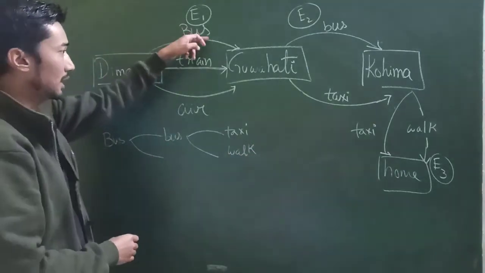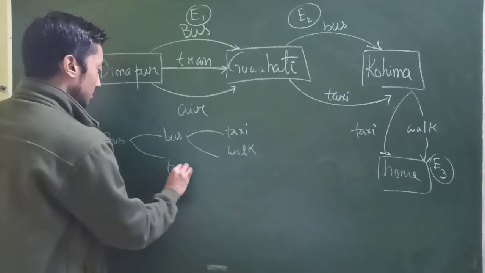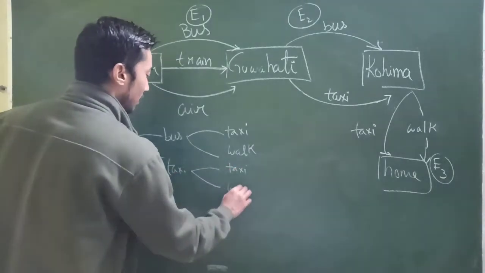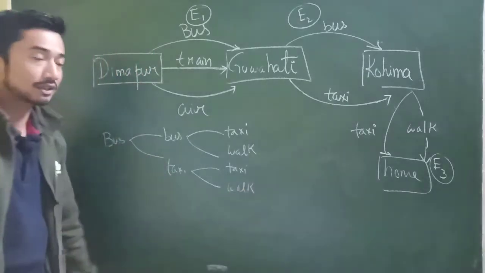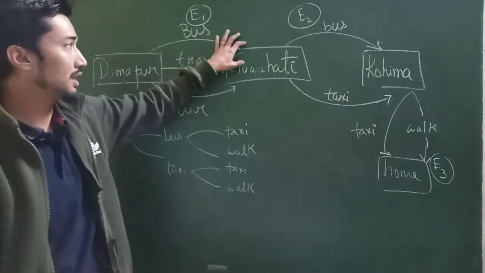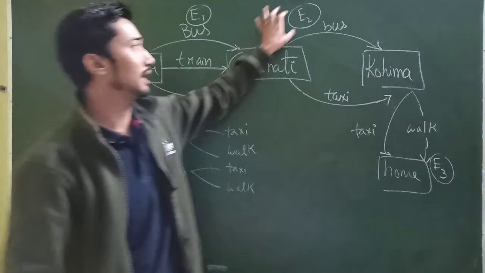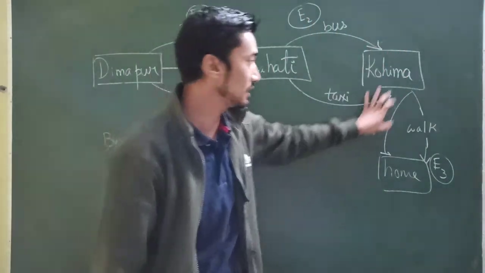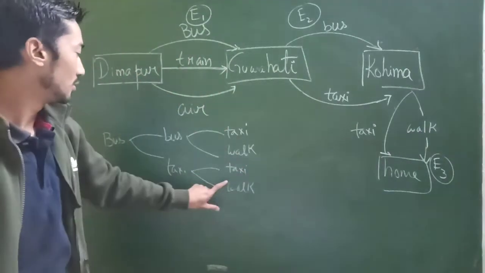Another combination: bus, then next is taxi. So with taxi I also have two more combinations. I take another taxi again, or I walk. You got that, no? From Dimapur I take a bus. After reaching Guwahati I take a bus. After reaching Kohima I decide to take a taxi or I decide to walk.